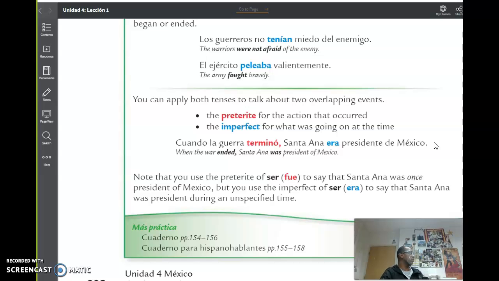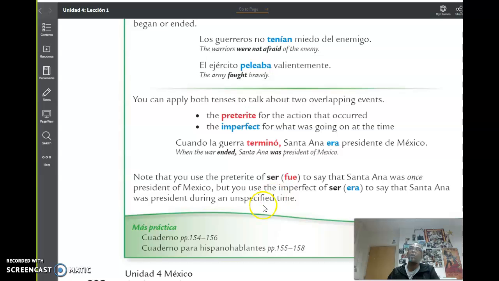So the main event was that knight coming out there to save her, right? That would be the preterite. Everything else, being stuck in the castle, prisoner, and whatnot, it's imperfect. So anything that is a background story in the past tense will be the imperfect. Main events in the story will always be the preterite. That's how you combine them both.